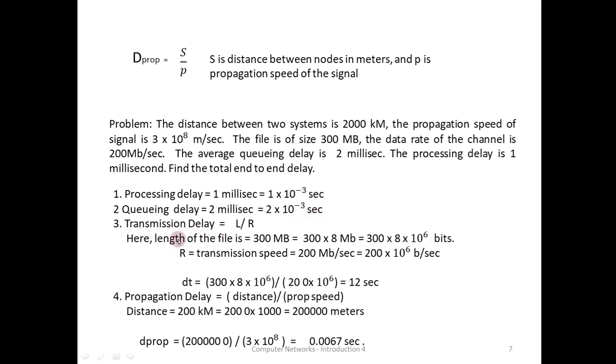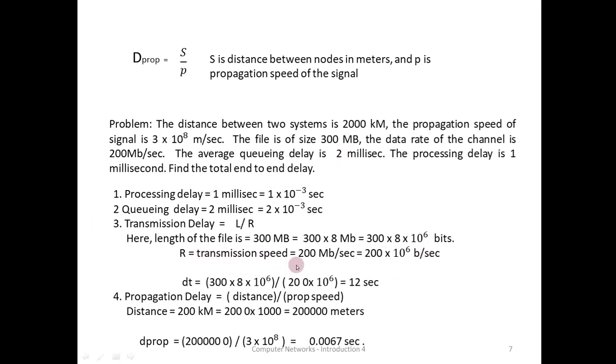Transmission delay is L by R. Here the length of the file is 300 MB. It is in bytes, therefore make it into bits, multiply by 8, so it will give you 300 into 8 megabits. If you multiply by 10 to the power of 6, it becomes just bits. 1 megabit is 10 to the power of 6 bits. 1 gigabit is 10 to the power of 9 bits.